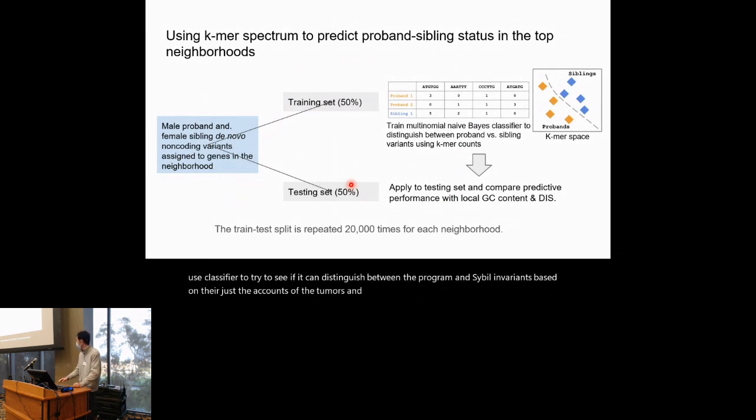After we train this classifier, we apply it to the other variants in the testing set, and then we compare to see if its performance is better than both the local GC content and the DI score. And the train-test split is repeated 20,000 times to account for the randomness in the splitting.